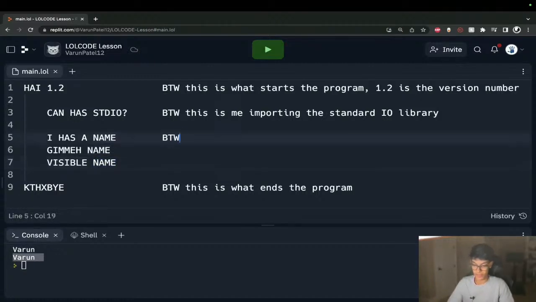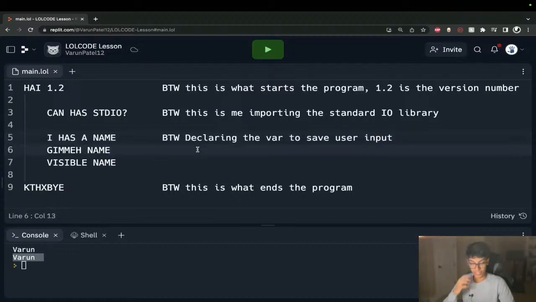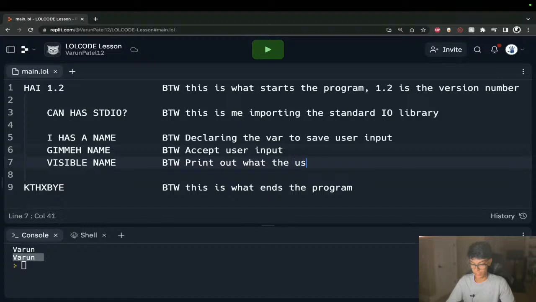So actually, let me comment this out. Line 5, I has a name. We're declaring the variable to save user input. Our user input is going to get saved to that name variable. We're going to then accept user input, and then we're going to print out what the user typed in.